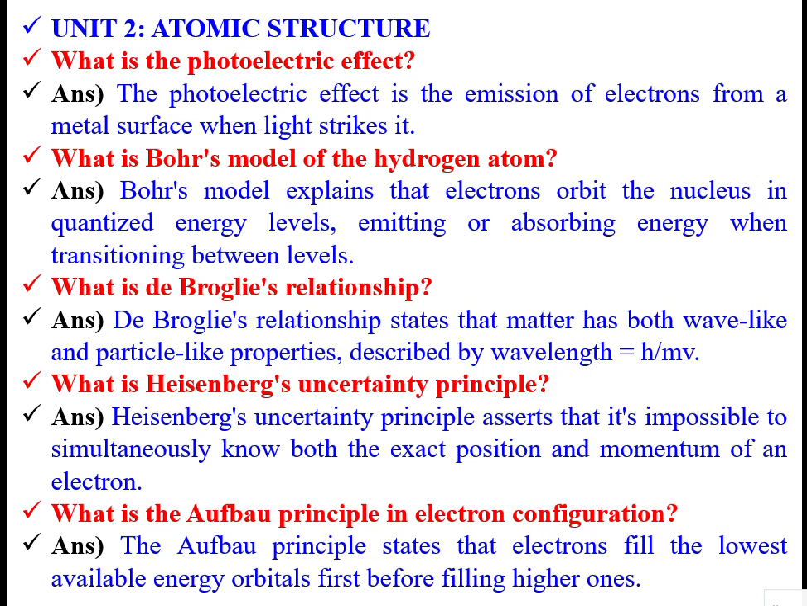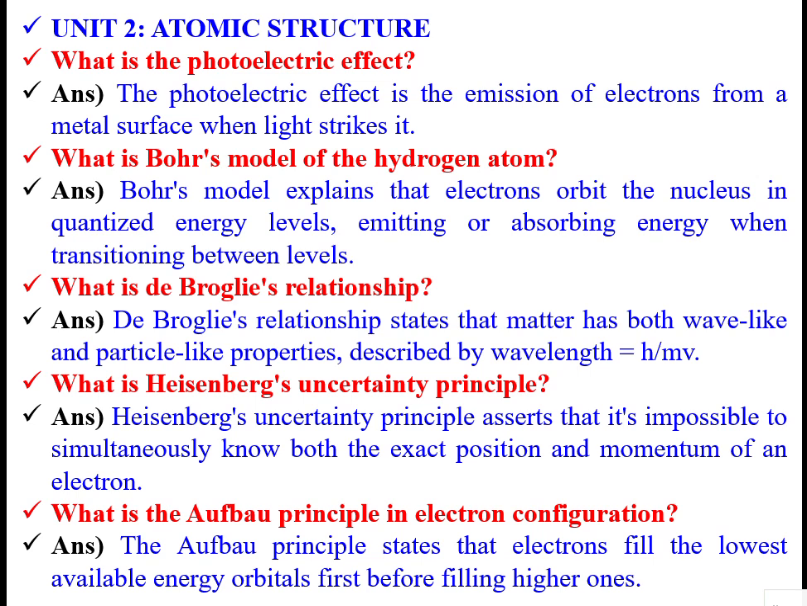So de Broglie's relationship says that matter has both wave-like and particle-like properties, described by the wavelength λ = h/mv. h is Planck's constant, mv is the momentum. Then the Heisenberg uncertainty principle: it is impossible to simultaneously know both the exact position and momentum of an electron.